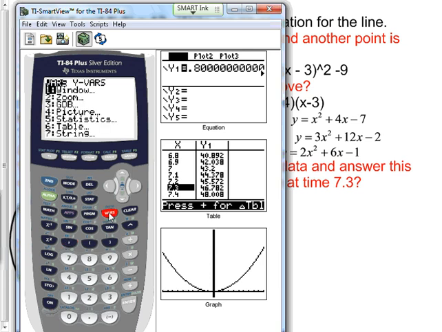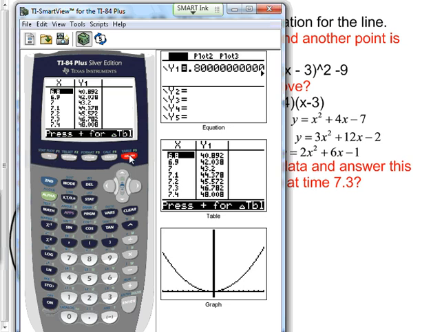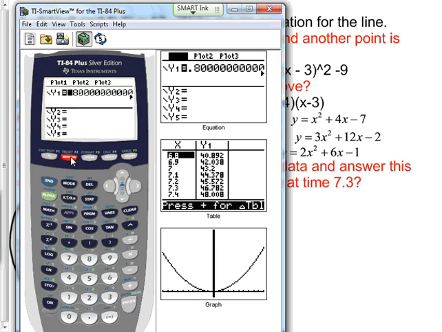So I go, here is my Y. And there it is, and I hit enter. And it puts that equation on my screen, which I could write down and get the credit for having the equation. And it also puts it in here on the Y equals screen. And then if I go to my table, I bet some of you had trouble finding 7.3 on the table. If you haven't already looked, your table's probably not numbered by decimals like mine is, unless you have gone to table settings, which is right here above window. It's table settings. Nope, I hit window by accident.